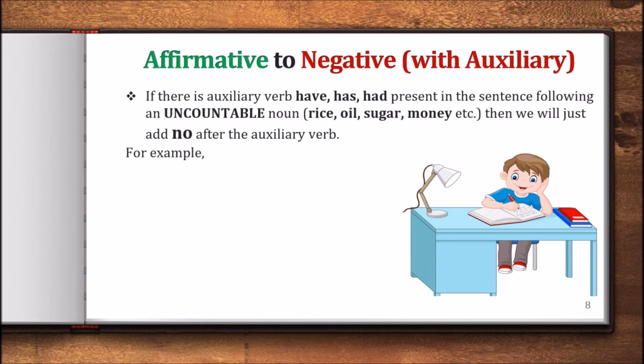For example, I have money. I have money. So here money is uncountable. So we have to write I have no money.